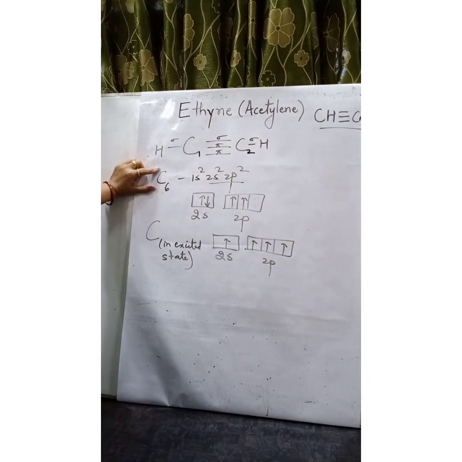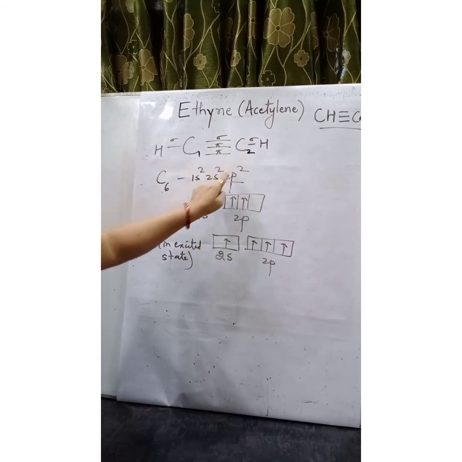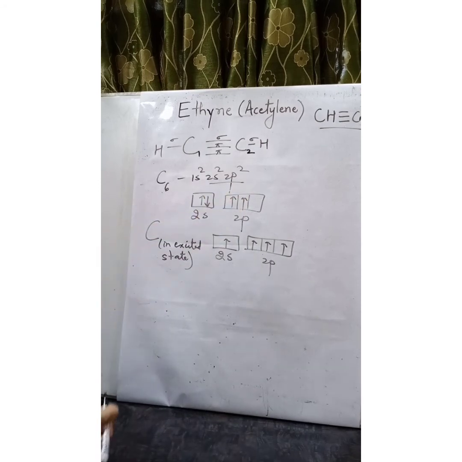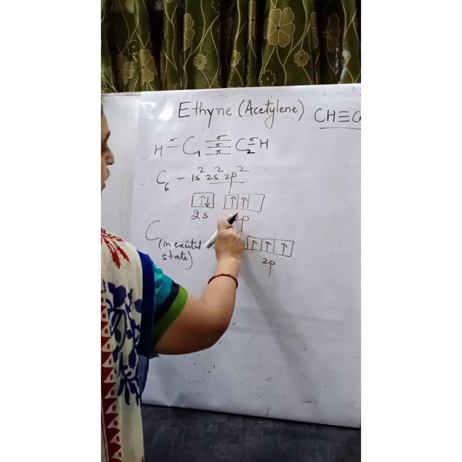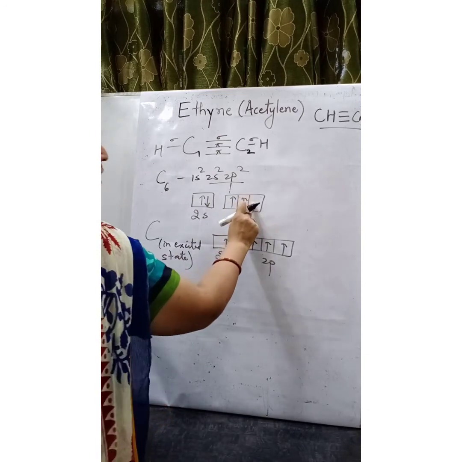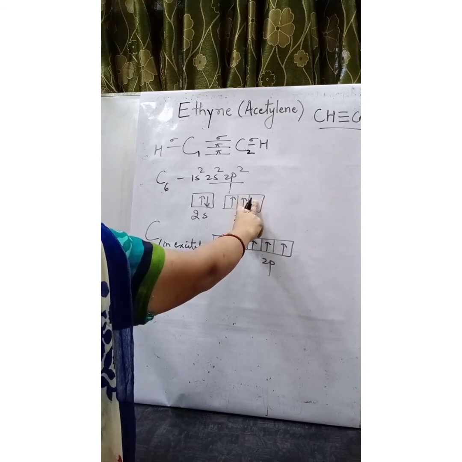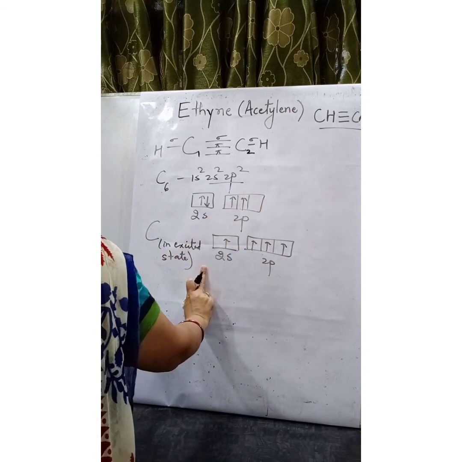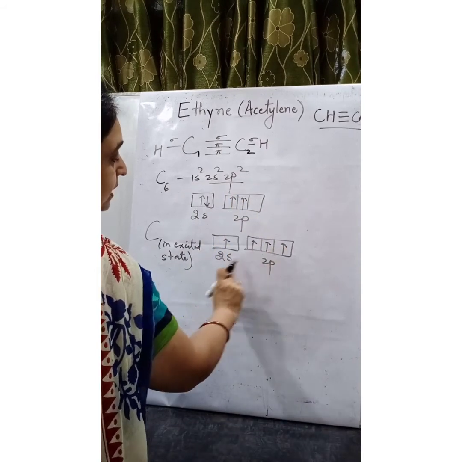The atomic number of carbon is 6. 1s2, 2s2, 2p2. The valence shell is n is equal to 2, having 2 electrons in 2s orbital and 1 each in 2p orbital. One of the orbital of 2p is vacant. So carbon moves in the excited state. So one of the s electron goes to the vacant p orbital.